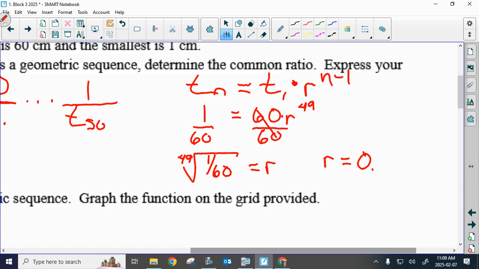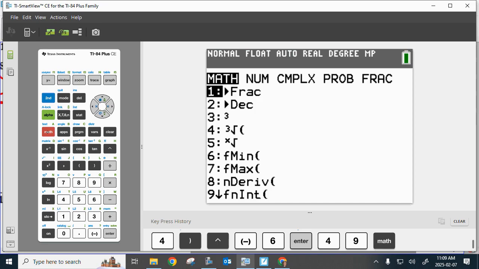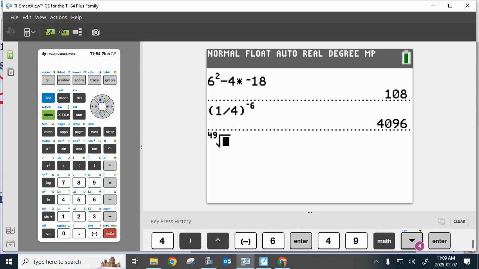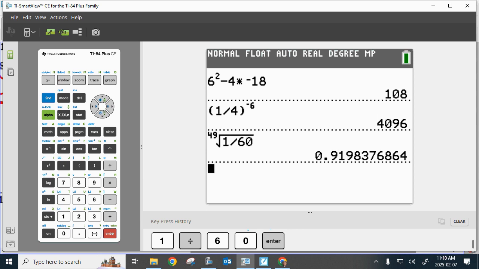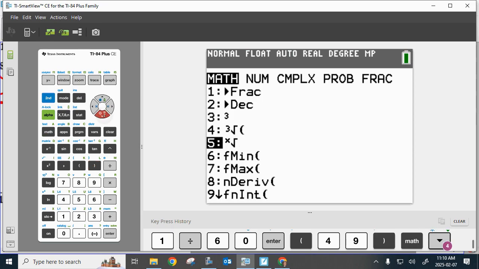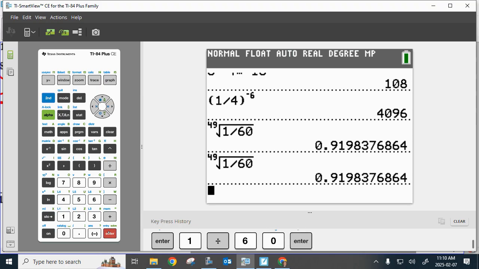What do you have? Do you guys know how to put the 49 through it? Okay, so I'm going to press 49, math, turn it into my x root. And then I have 1 divided by 60. Make sure that the whole 1/60th is in your calculator. Now, if you have an old calculator that doesn't superscript this, you might have to do 49 in brackets, and then math. Make sure you know how to handle your calculator. Are you guys okay with this?